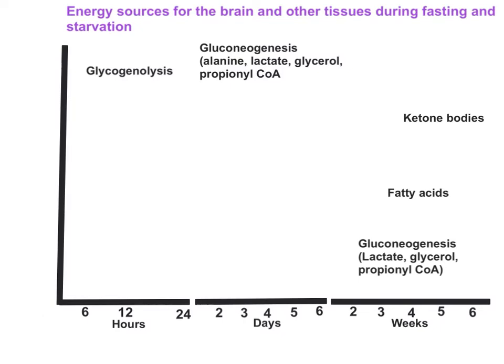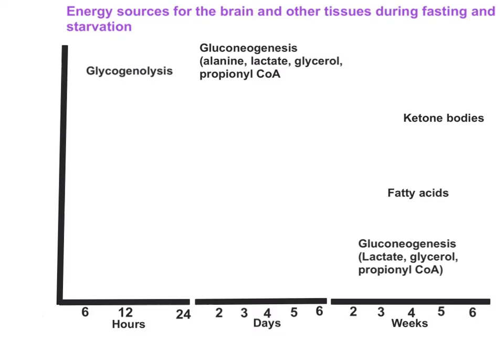In this video, I'm going to explain the different energy sources for the brain and other tissues during fasting and starvation. Some of the processes that we are going to see today are glycogenolysis, that is breakdown of glycogen, gluconeogenesis, that is synthesis of new glucose molecules, ketone body synthesis and ketone body breakdown, lipolysis, that is adipose tissue breakdown, and fatty acid oxidation. So these are the processes that we are going to look at today.